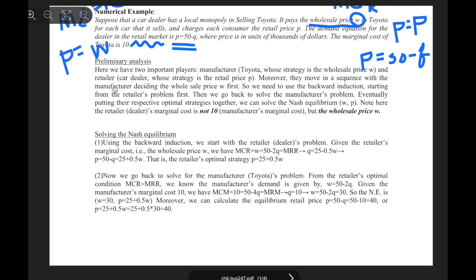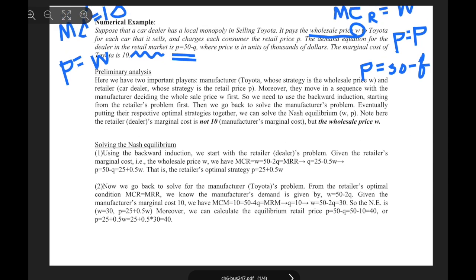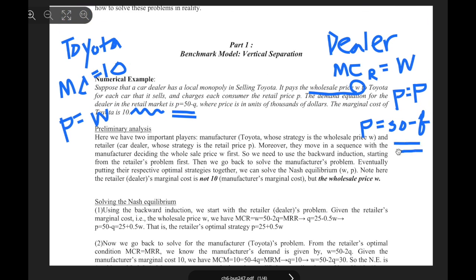So, preliminary analysis. Here we have two important players: the manufacturer, Toyota, whose strategy is the wholesale price W, and the retailer, the car dealer, whose strategy is the retail price P. Moreover, they move in sequence, with the manufacturer deciding the wholesale price W first. So we need to use backward induction. Why? Because we only have the demand curve on the dealer side, right? We don't have the demand curve for Toyota. We're gonna solve this first and move on to Toyota next.